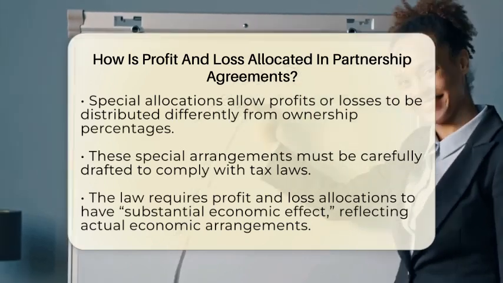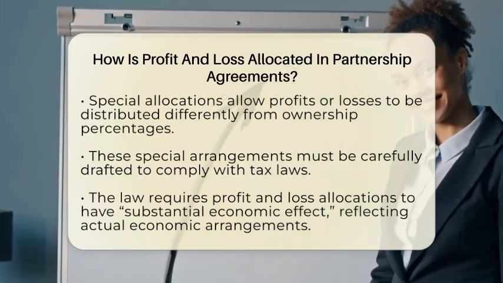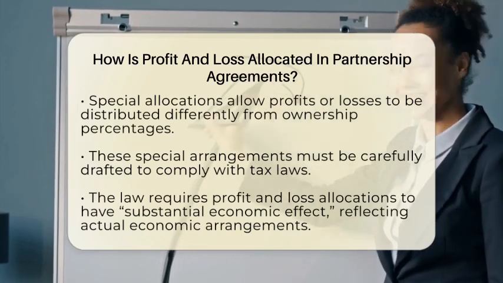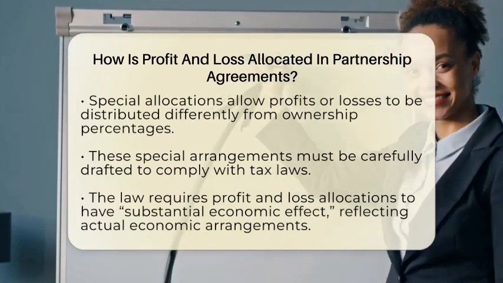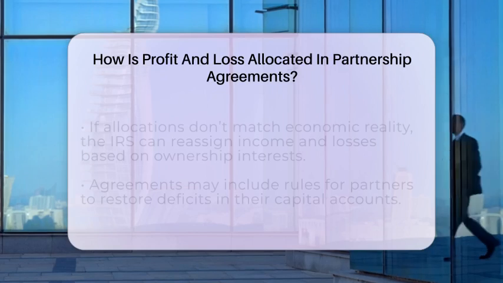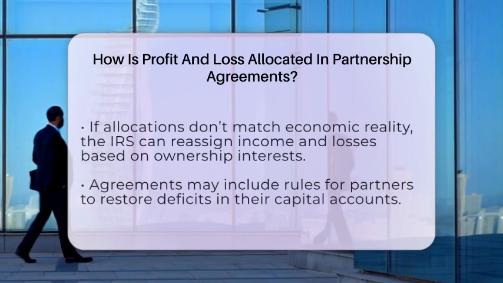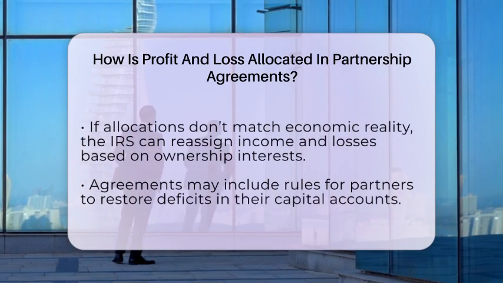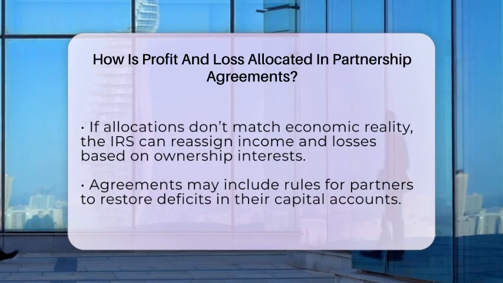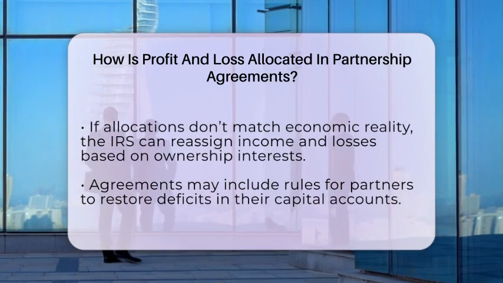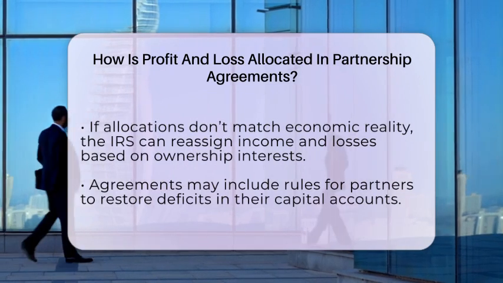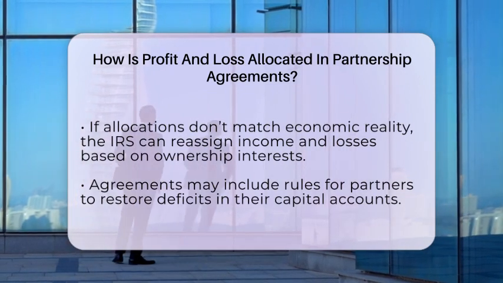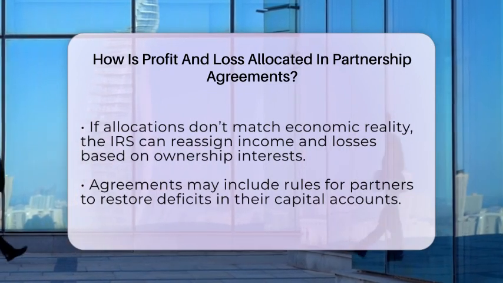Speaking of taxes, the law requires that profit and loss allocations have substantial economic effect. This means the way profits and losses are divided should reflect the actual economic arrangement among partners. If not, the Internal Revenue Service can reallocate income and losses based on each partner's ownership interest. This rule helps ensure that the allocations are fair and realistic.